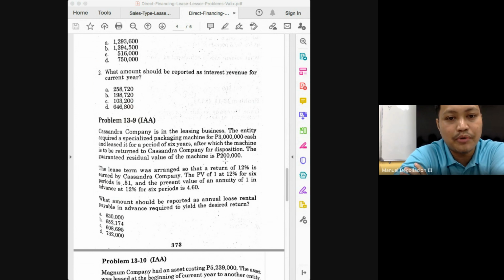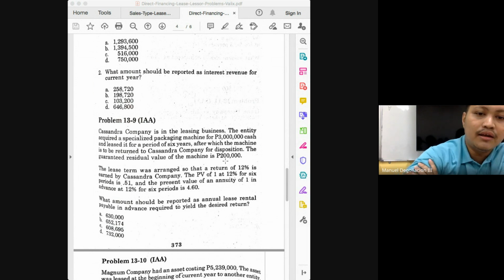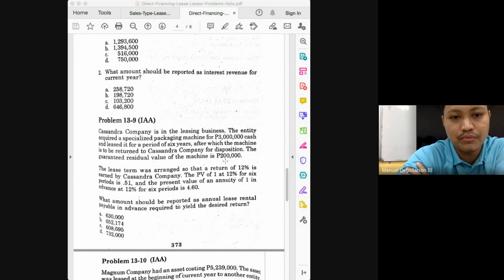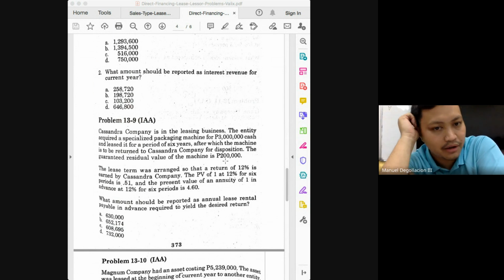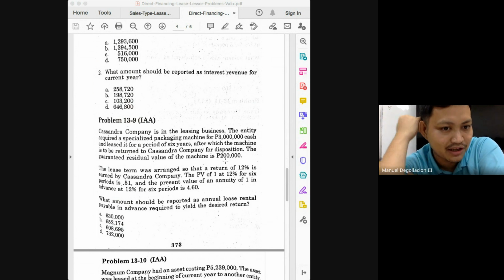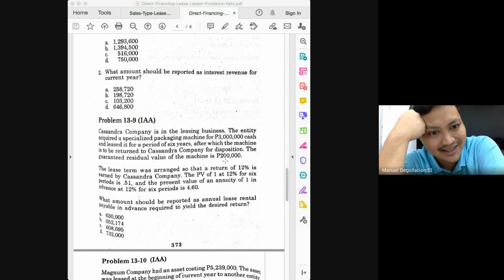But since we do not know our periodic payments, we work back. You divide 2,898,000 by the annuity due factor of 4.6. How much is 2,898,000 divided by 4.6? 630,000. By the way, what if you forgot to deduct the 200,000 present value, class? What if you immediately divided 3 million by 4.6? How much will that give you? Is it in the choices?